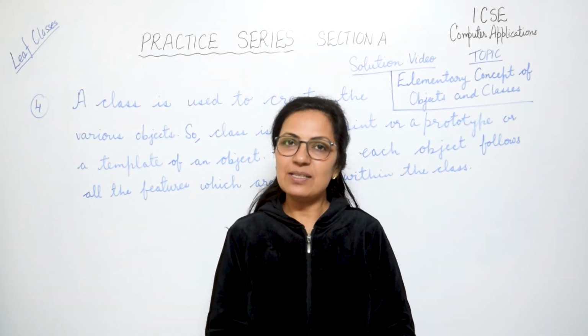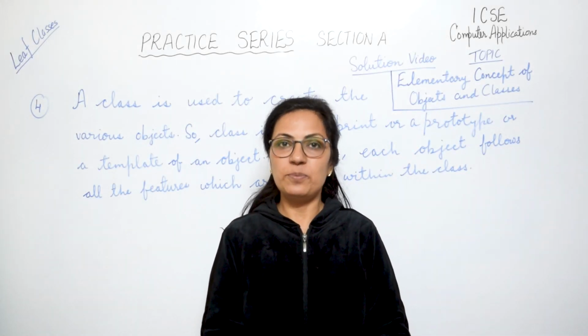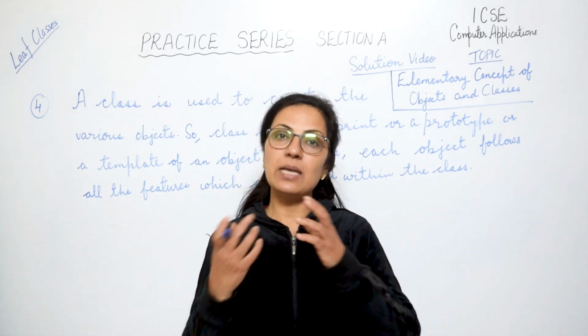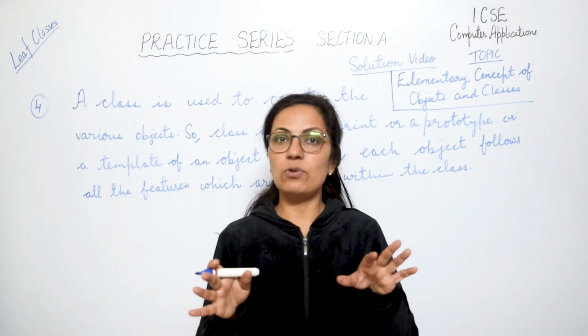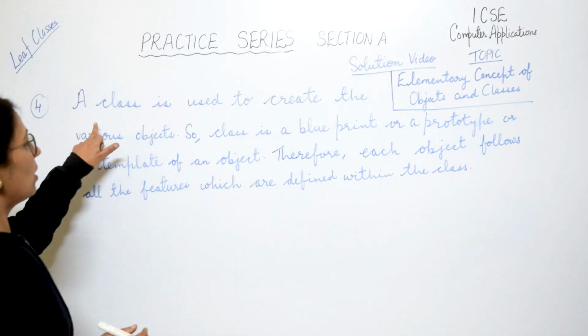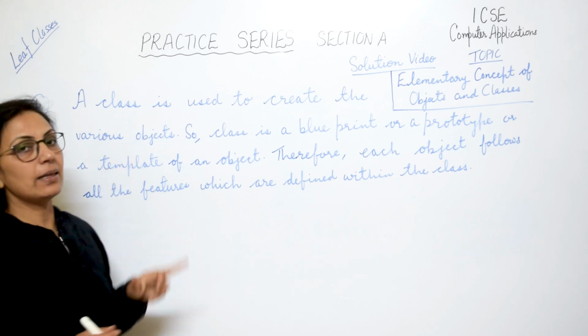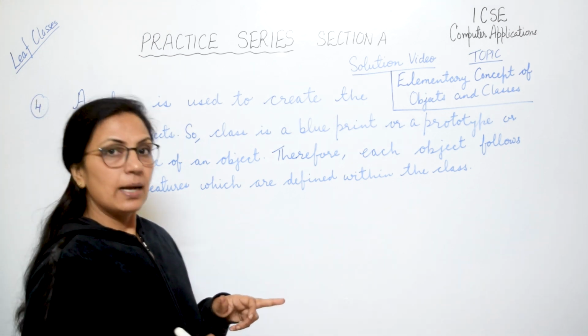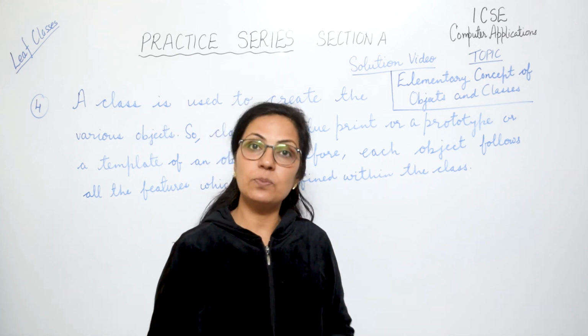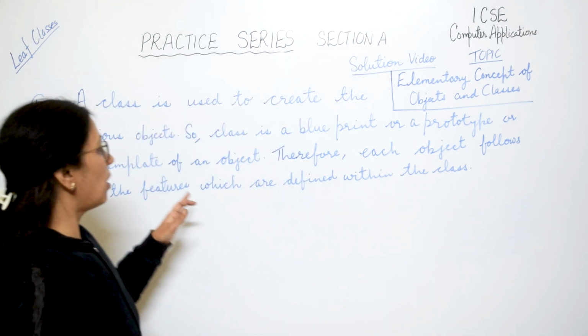Question number 4 is, how are class and objects interrelated? Here we will be using the same wording so that there is no confusion in writing. I have written it here, please check your answer. Class is used to create various objects, as we have done. Class is an object factory, it is a blueprint, a template, a prototype for the objects.